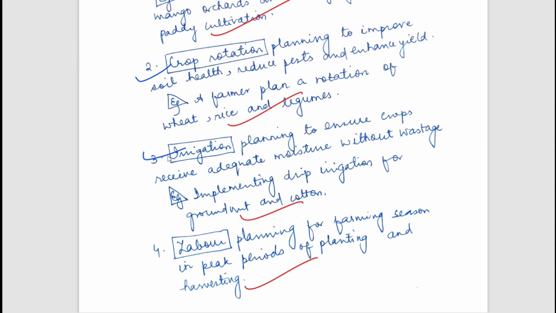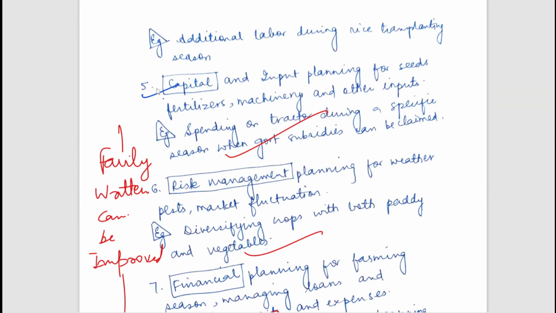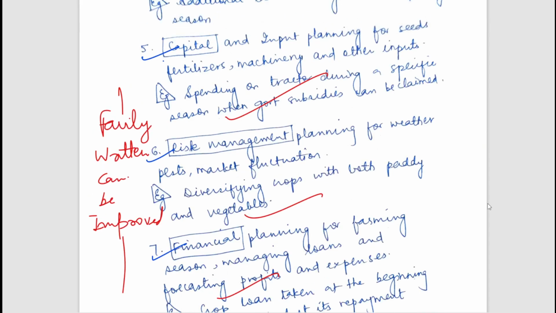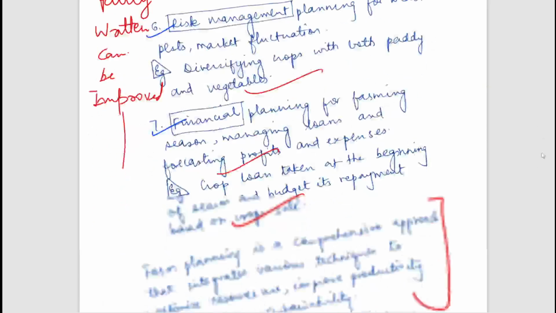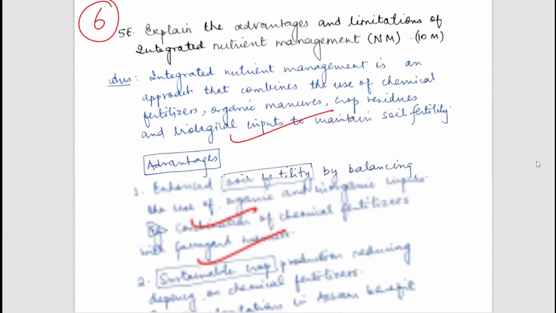We have to plan irrigation, plan all the labor we are going to use in the farm, plan the capital we are going to use and in which things, and plan the risks and how to manage those risks. Financial planning could be done, and I think capital and financial planning are kind of similar points, so you can use them together. A well written answer, well written points. Now let's move to the next question.